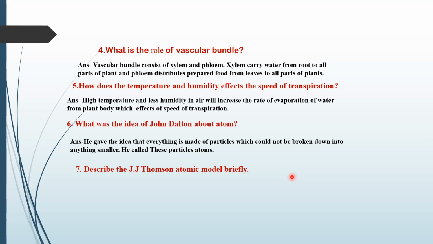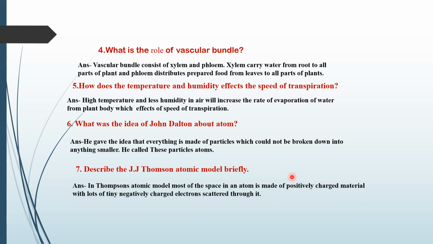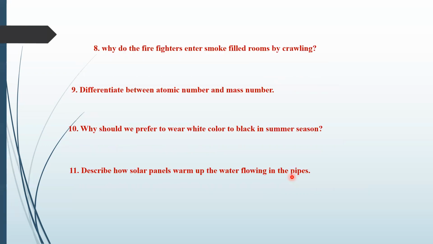Describe the J.J. Thomson atomic model briefly. Yes, Ali Zishan. The J.J. Thomson atomic model was that the material was positively charged with tiny negatively charged electrons. Okay. So he said that the central core of the atom is positively charged, and that is the hardest part of the atom, and the negatively charged particles are scattered throughout the atom.